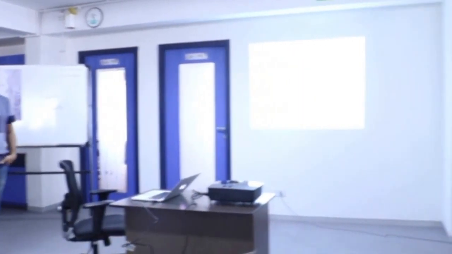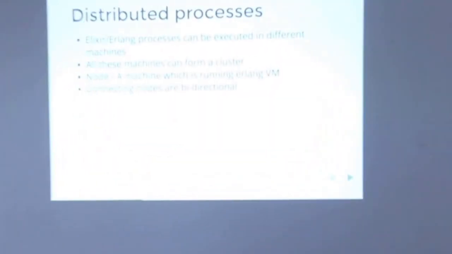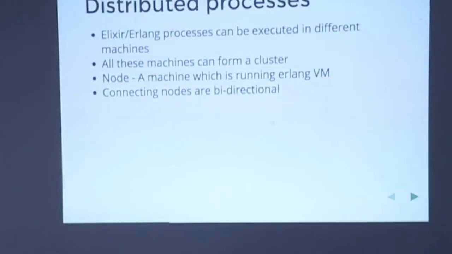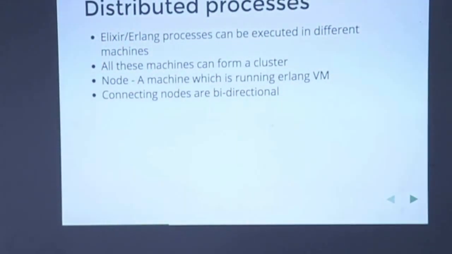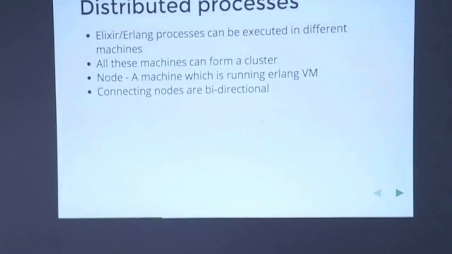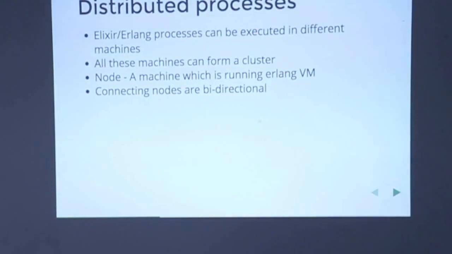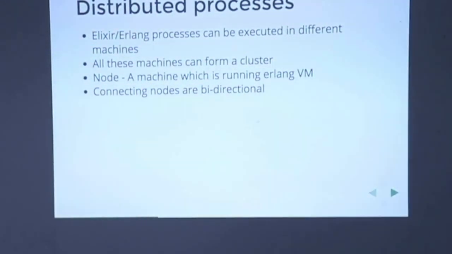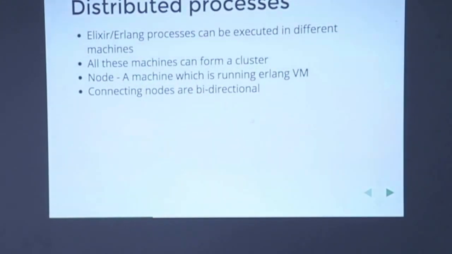Connecting nodes is bidirectional. So it's a transitive relationship. Let's say you have A and B, and you connect A and B together. Let's say you connect from A to B. Then typically you would expect A to know B, but in Erlang, B will also know about A. It's always bidirectional. So A's cluster will be A and B, B's cluster will be B and A.